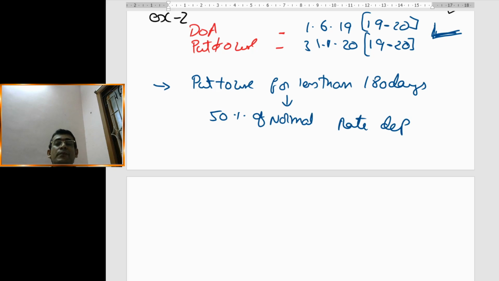If the asset is put to use for a period of less than 180 days, 50% of the normal rate of depreciation is entitled. If put to use for a period of more than 180 days, then ultimately what will happen? You will be taking the full rate of depreciation if the asset is acquired and put to use, both things happening in the same financial year.